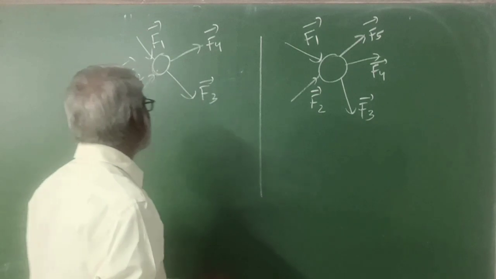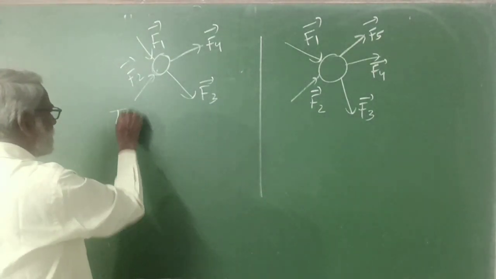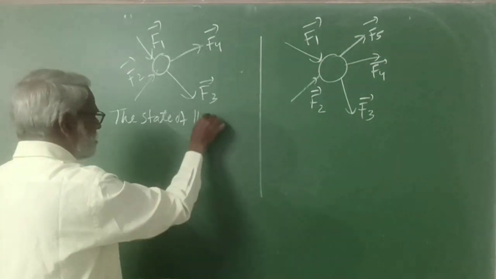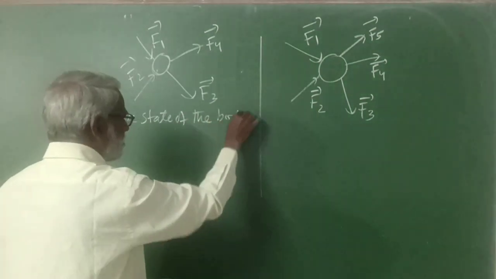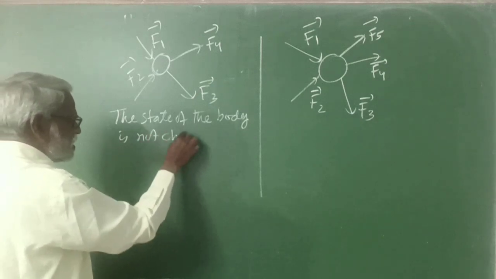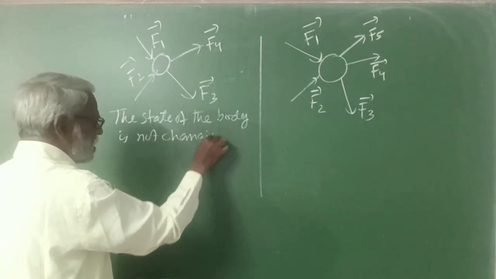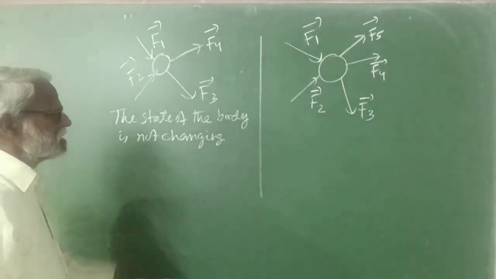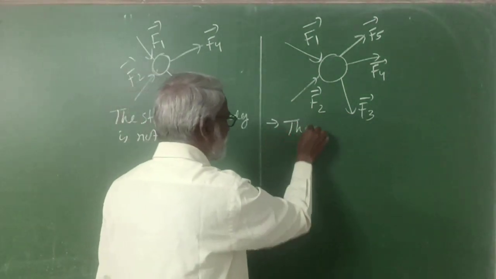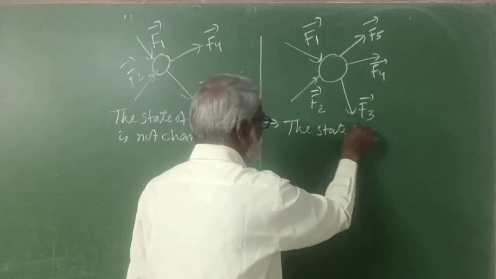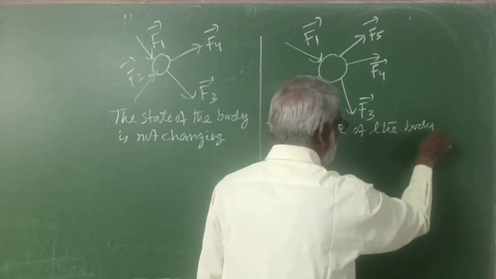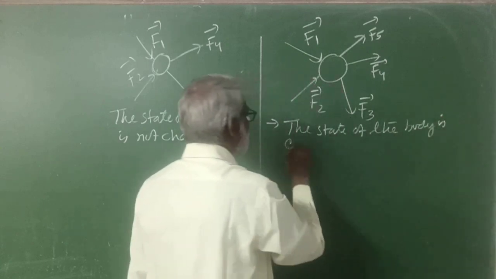So we find that here the state of the body is not changing. The state of the body is not changing here. But here, what do we find? We find that the state of the body is changing.